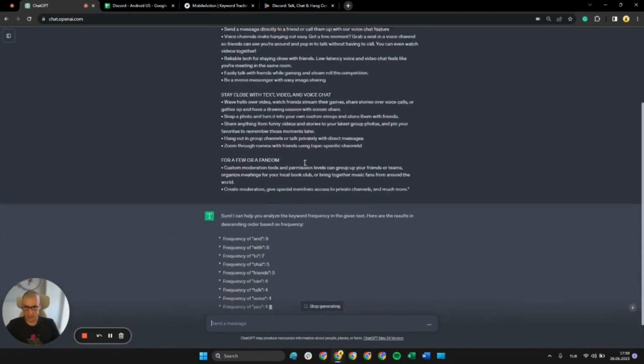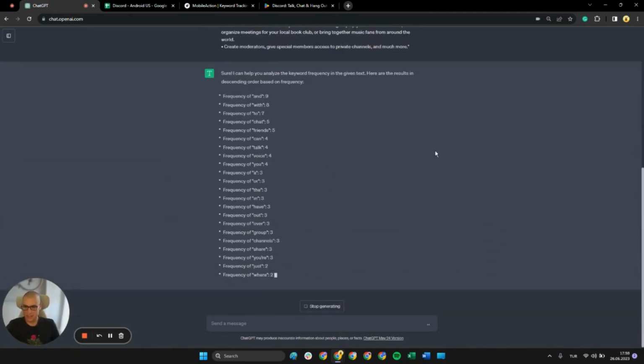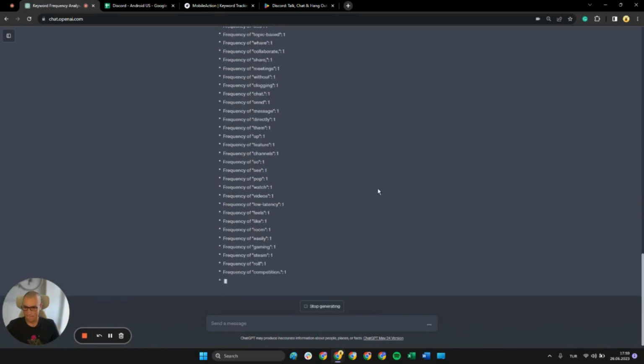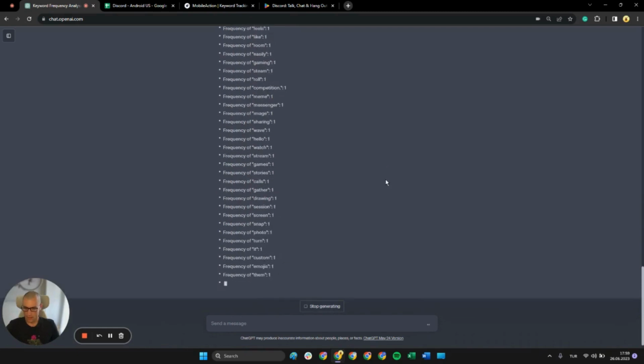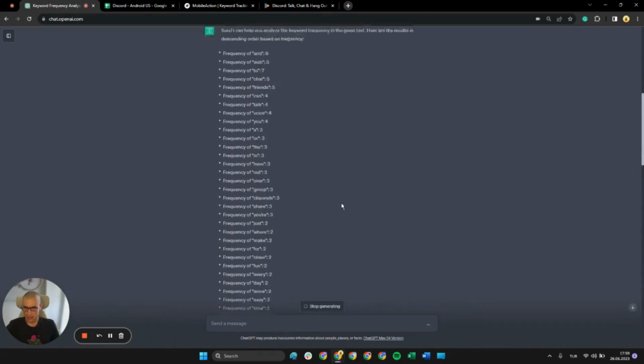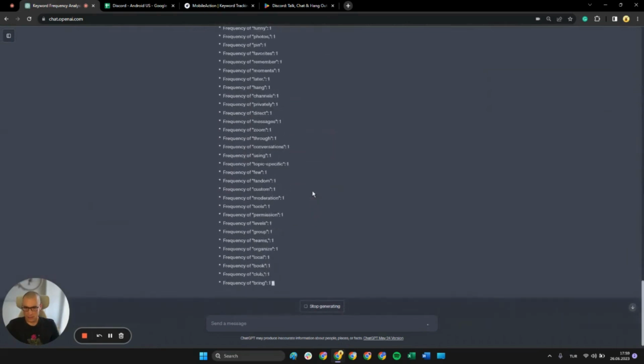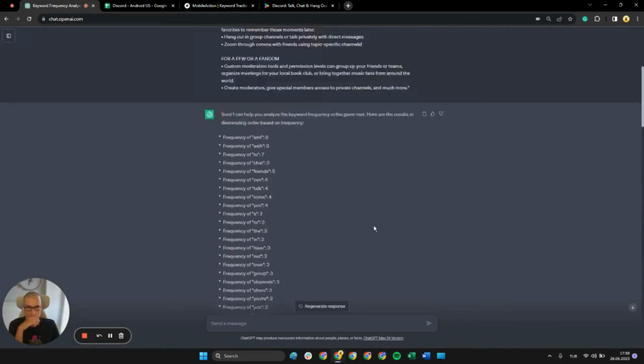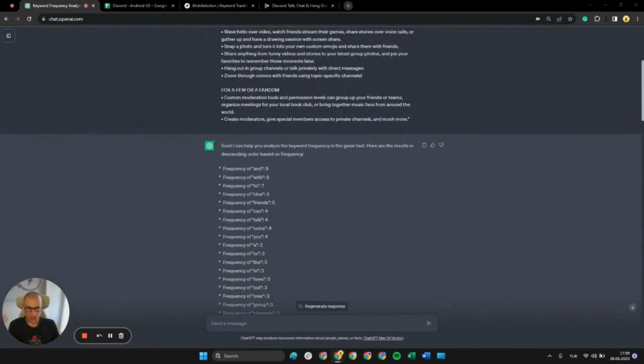So for this task, I'm using GPT 3.5 because it's pretty much faster with these type of tasks. So I already have the frequencies of all the keywords laid out as a list. Yeah, a lot of keywords. Perfect. Great. Variations in capitalization are counted together. Great, great, great.